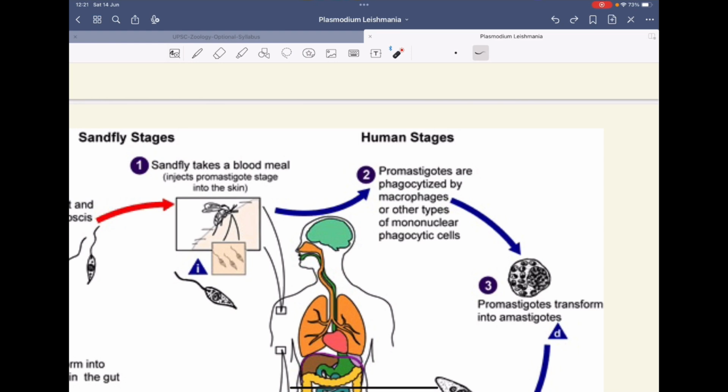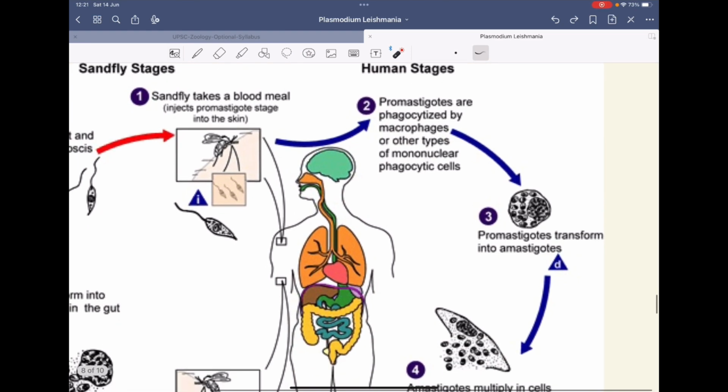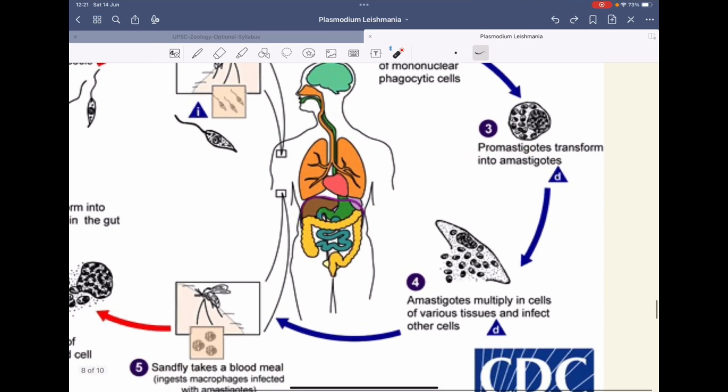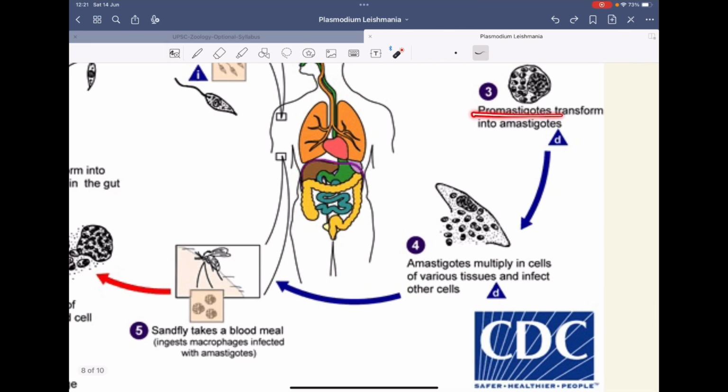Once it has been taken up by these macrophages, there will be conversion of promastigote into amastigote within the macrophage. Okay, so this promastigote is now formed into amastigote. Now this amastigote multiplies inside the cell, and then it gets released and infects many other cells in the body.